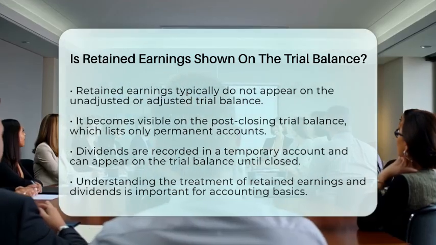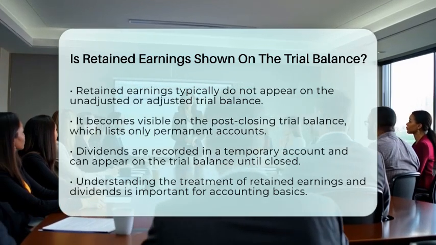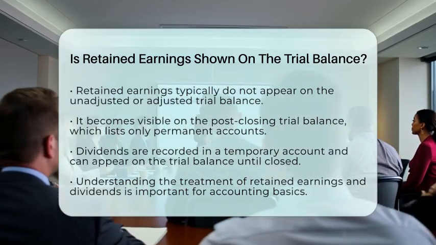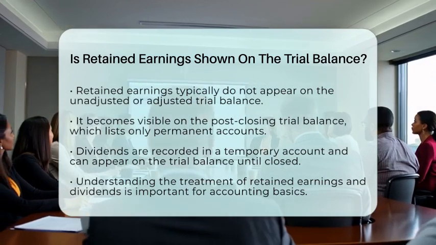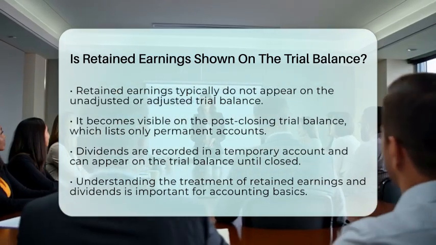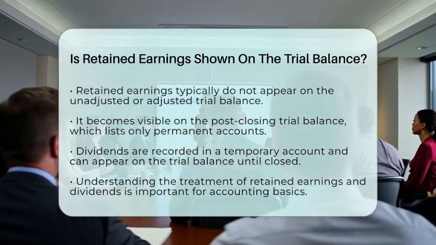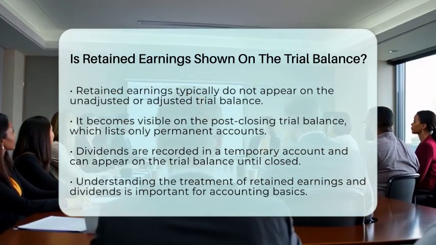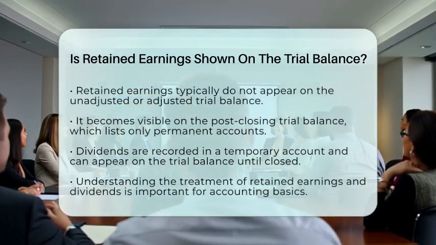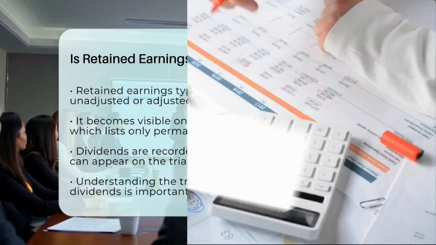In summary, retained earnings is not usually shown on the trial balance before closing entries. It appears on the post-closing trial balance and the balance sheet as part of shareholders' equity. Dividends can appear on the trial balance as a temporary account until they are closed to retained earnings. Understanding this distinction is essential for anyone studying accounting basics.